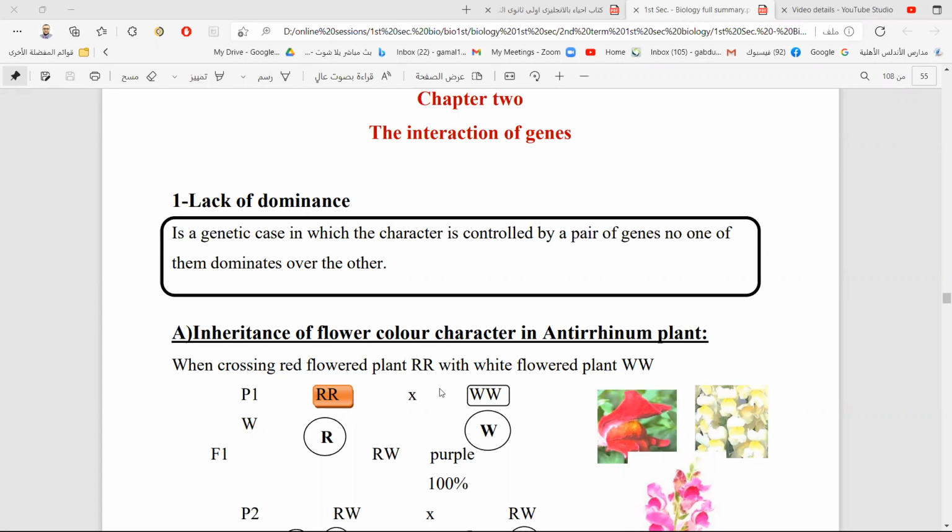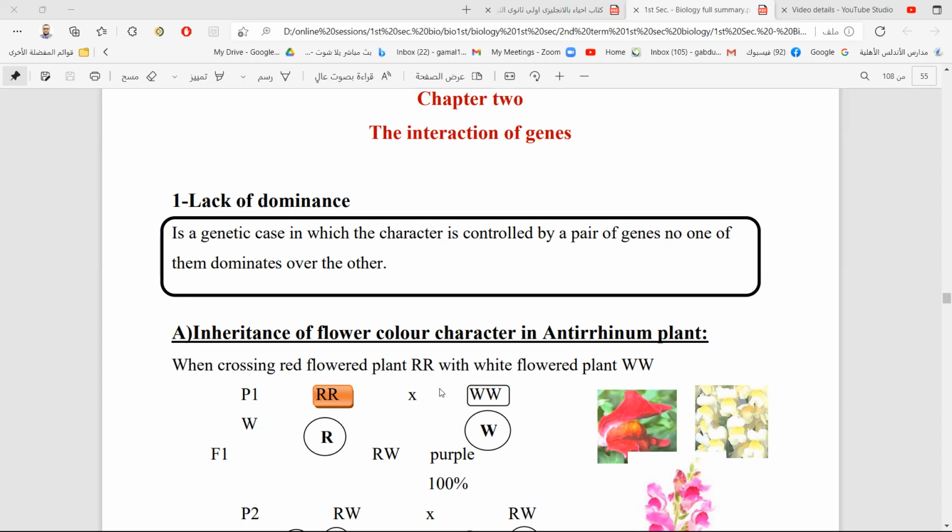He studied the green vegetable pea plant, and he said that there is a dominant gene and a recessive gene. This is the way of inheritance that he studied: complete dominance.